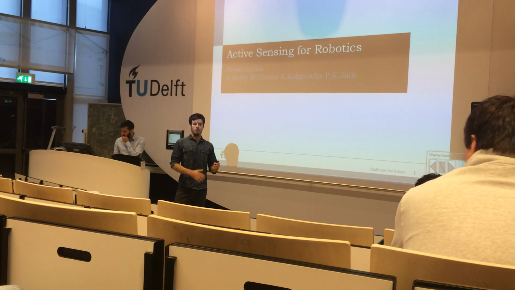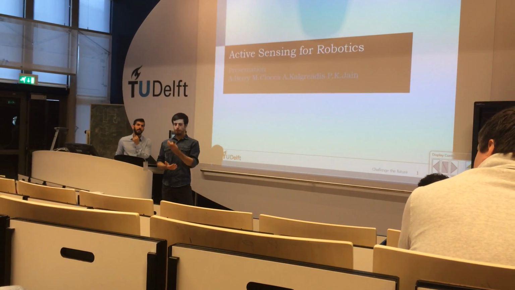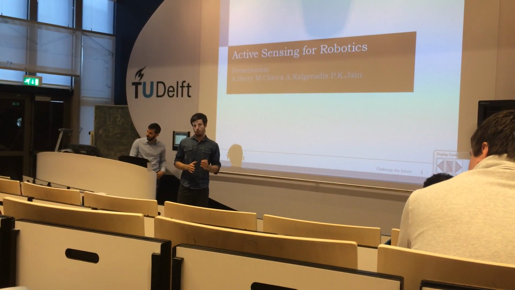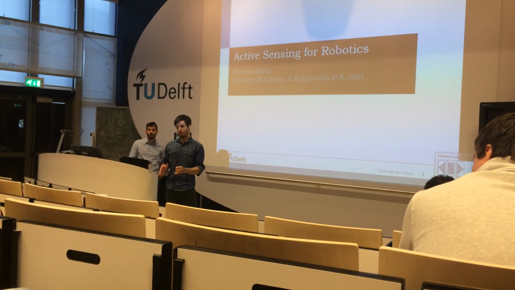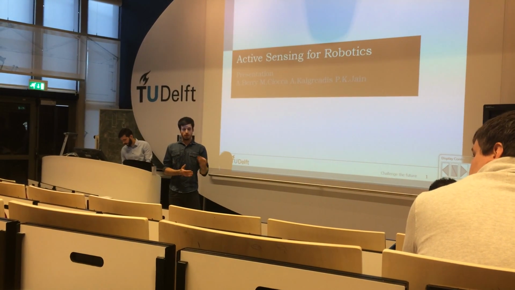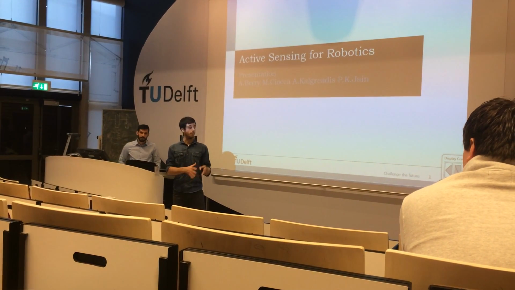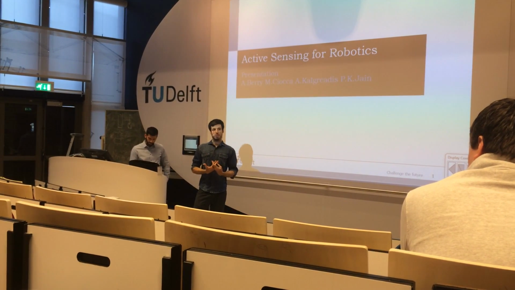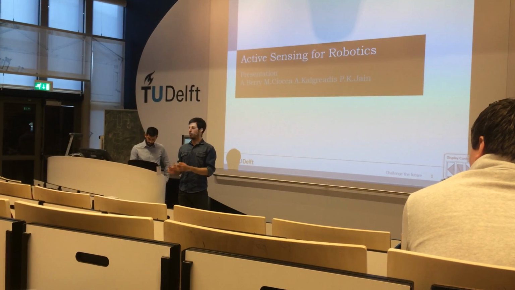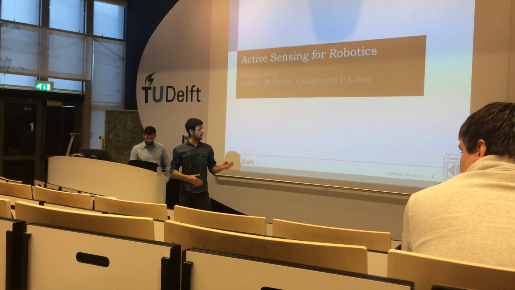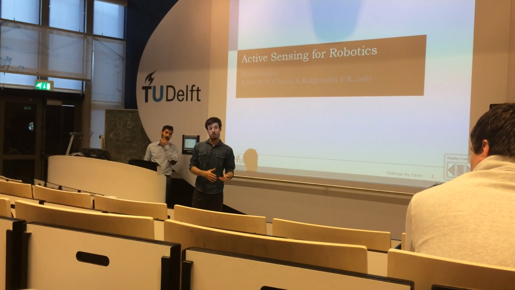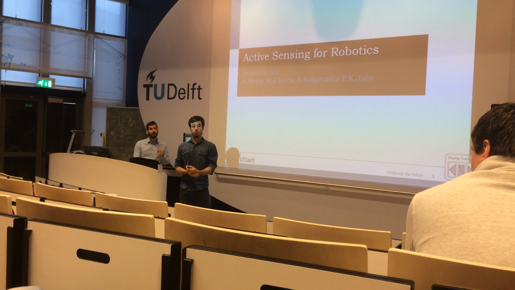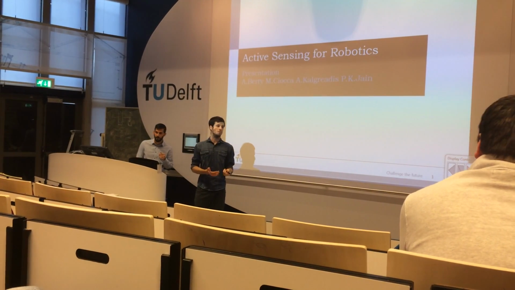In literature, when we talk about sensing, we can find passive localization, active localization, and active sensing. The big difference between active localization and active sensing, and passive localization, is that in passive localization the robot is just taking information from data. It doesn't communicate at all with the controller. It just localizes itself. In our research, active localization and active sensing are joined together. Active localization is about what to do next, and active sensing is about where to position ourselves.